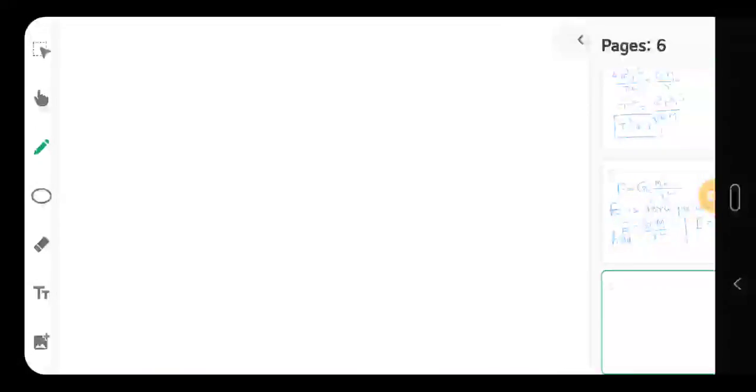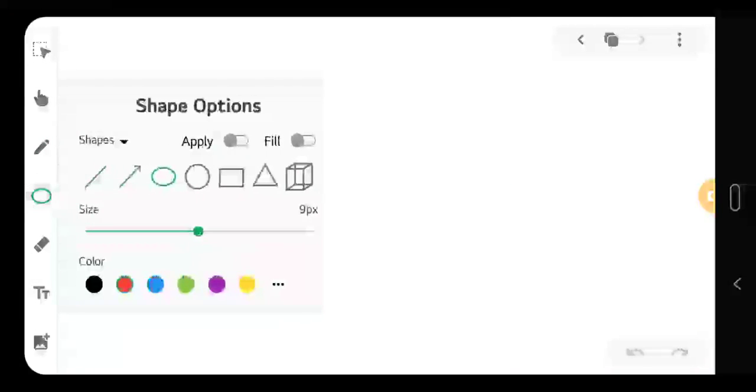One more thing is there which is called gravitational potential. Now what is gravitational potential? Now you see that if we have two objects, like this is one object and this is another one, this is having a mass M and this is having a mass small m.